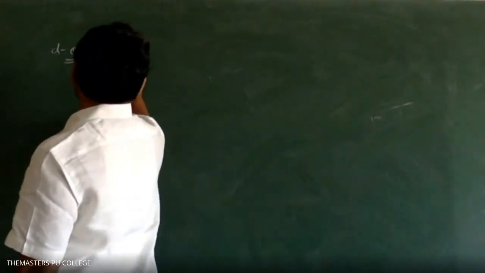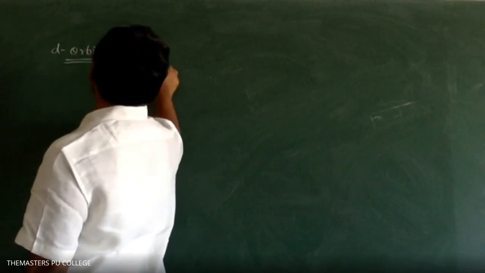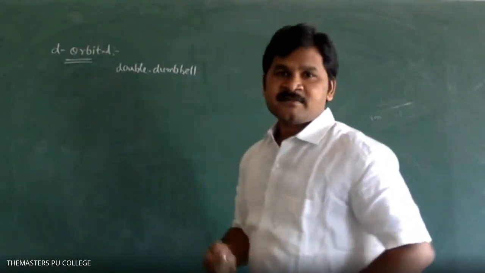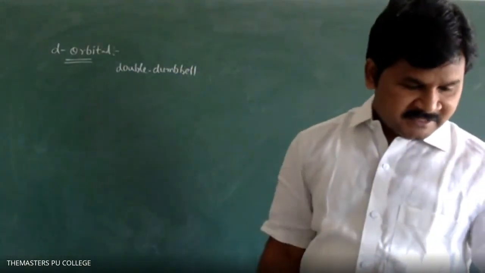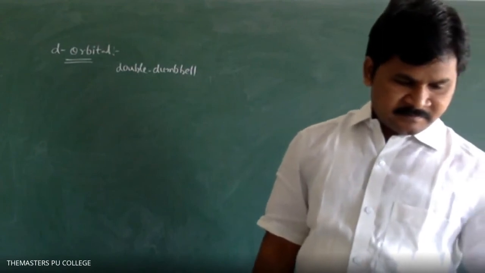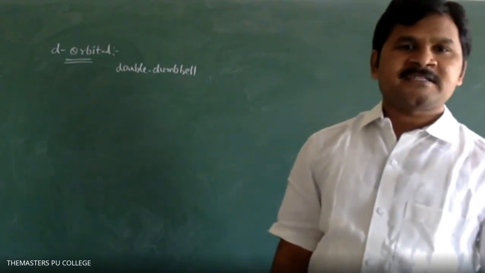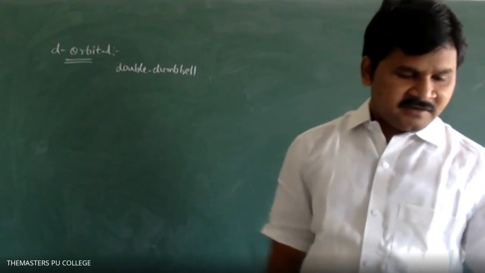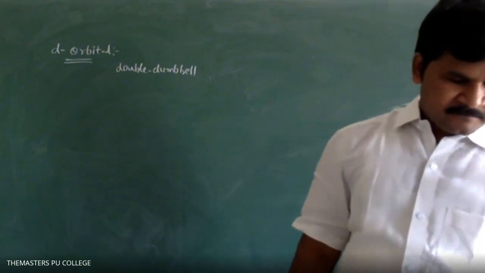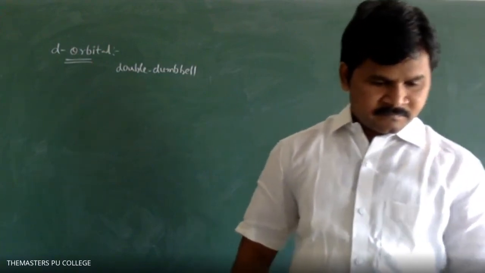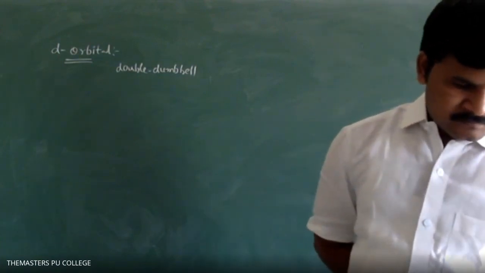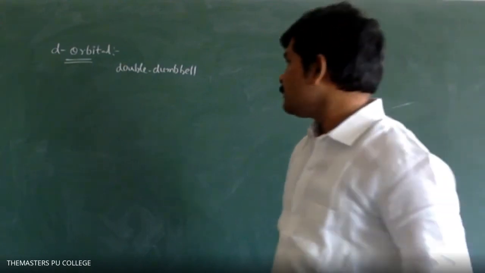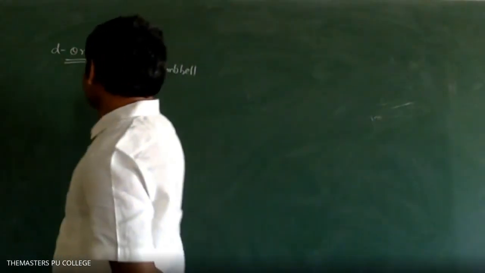D orbitals have a double dumbbell shape. What is the shape of d orbital? Double dumbbell shape. It is 5-fold degenerate.